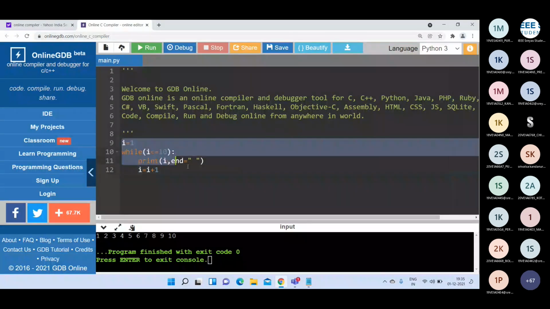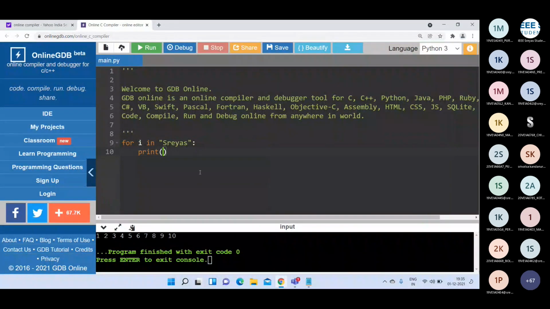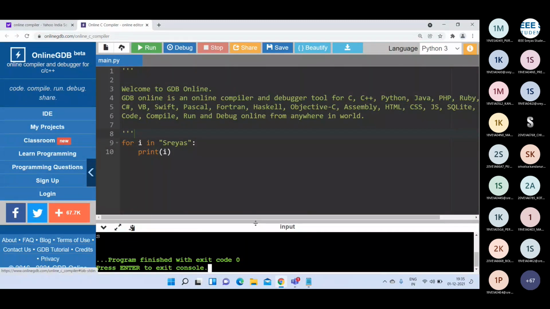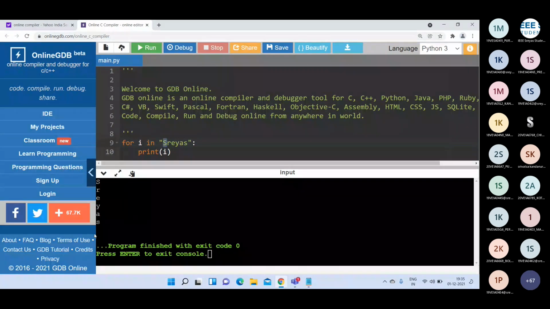Let me show you the same example here. For I in Shreyas, then for the colon, then I can write print I. If I run this program, see here, in first line it will print S, then R, then E, then Y, then A, then S. First capital S will be copied into I, that will be displayed here, then R, then E, then Y, then A, then S. Okay. Is it clear?